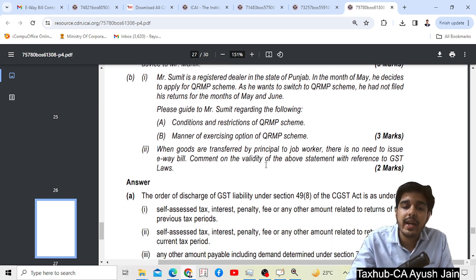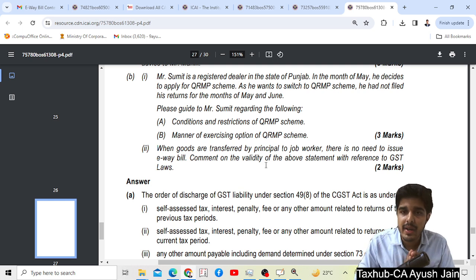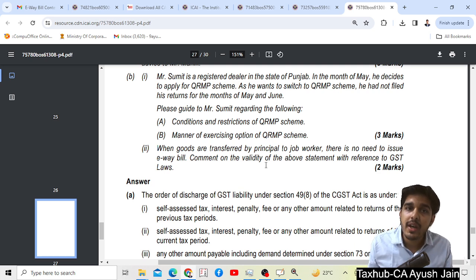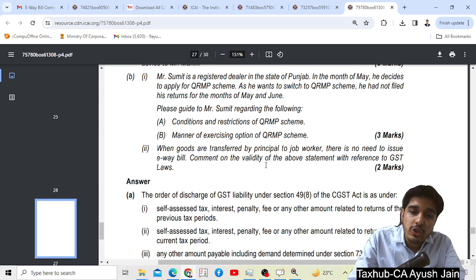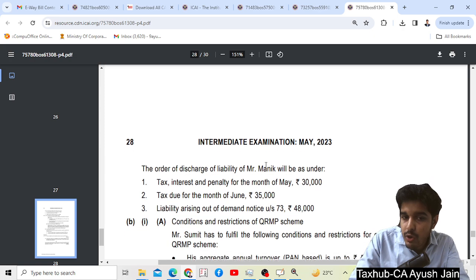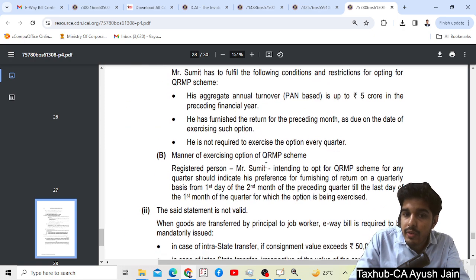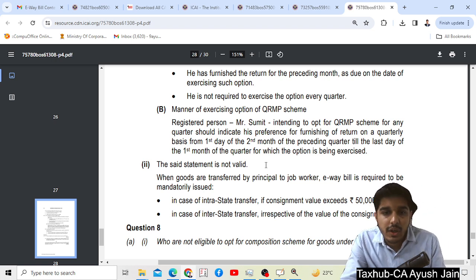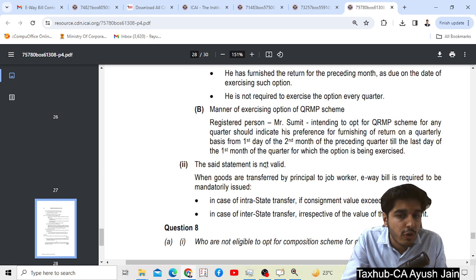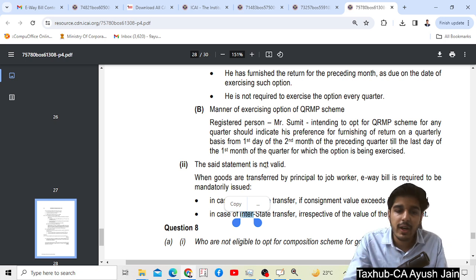We have seen that first of all, an e-way bill has to be issued compulsorily in case the value of consignment exceeds 50,000. But in some cases, even if the value is less than 50,000, you still have to issue this e-way bill. There were two cases, out of which one case was if you are supplying goods from principal to job worker. This statement is not valid when the goods are transferred by principal to job worker. An e-way bill is required to be mandatorily issued in case of interstate transfer if the consignment value exceeds 50,000, and in case of job work transfer, irrespective of the value of consignment.